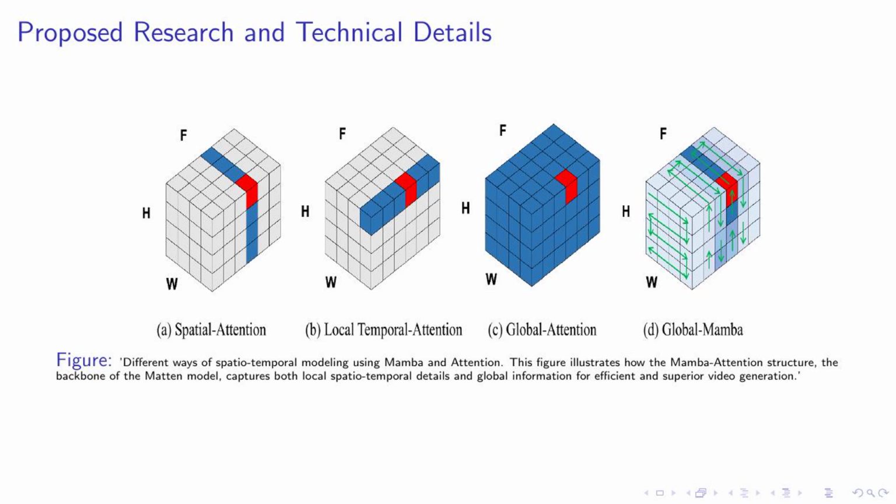The Mamba model, originally developed for natural language processing, has been adapted here to handle the complexity of video data. However, it's important to note that while Mamba is excellent at capturing global information, it struggles with detecting localized data patterns. To address this, we've integrated attention mechanisms into our model. This combination allows Matten to excel in both local and global data processing, leading to impressive results in video generation.